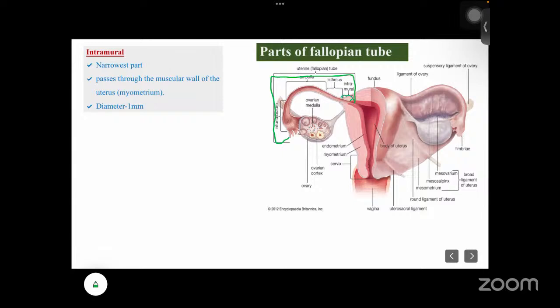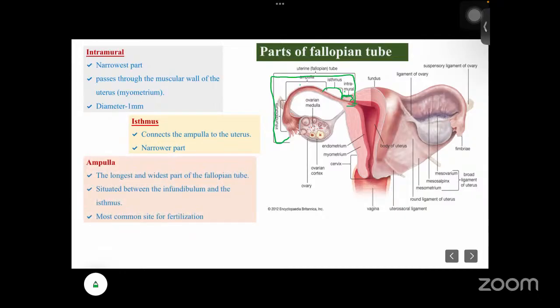And it passes through the muscular wall of the uterus, and the diameter is very small, that is 1 millimeter. Okay. Next is the isthmus, which is another narrow part, which connects the ampulla with the intramural part, or you can say the uterus.